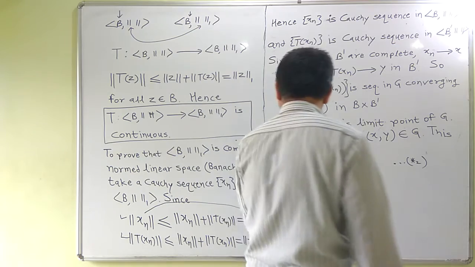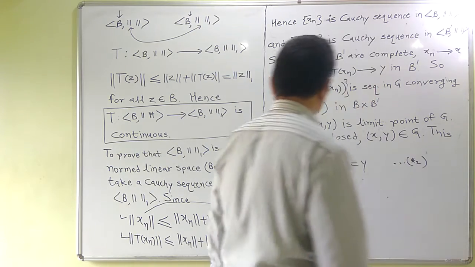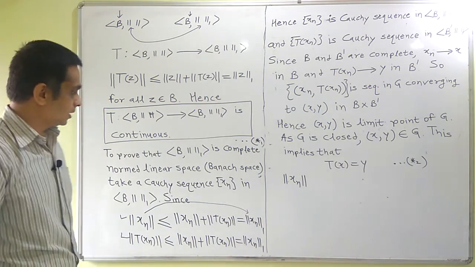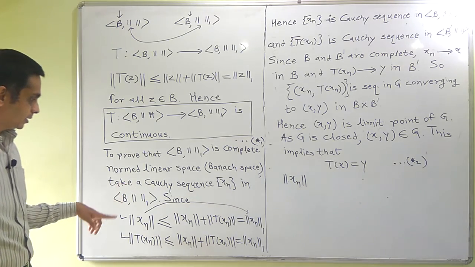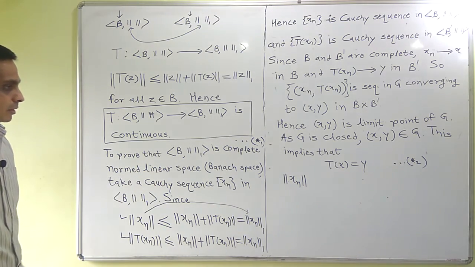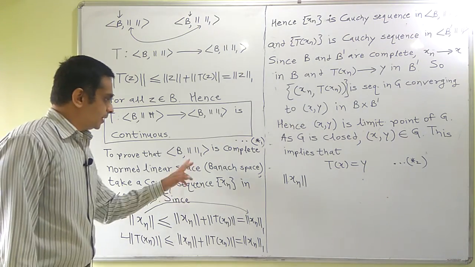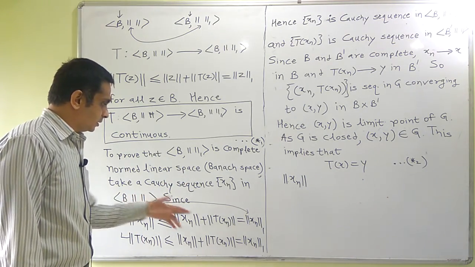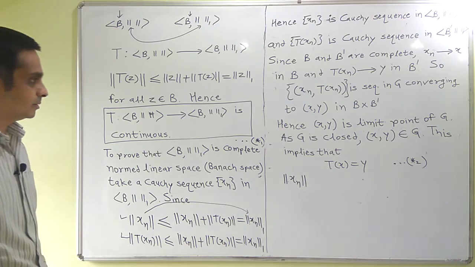We have proved that Tx is equal to y. So I want to recall that we want to establish the fact that B with norm 1 is complete, and we have taken a Cauchy sequence xn.